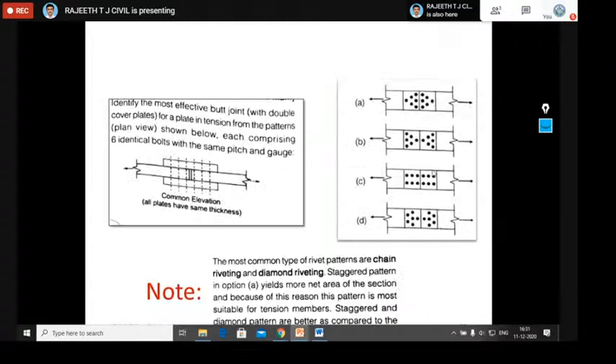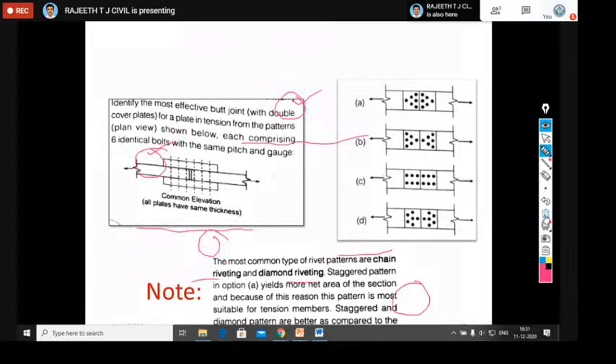Next, let us go for one review question on the pattern of the bolts. This was one of the GATE questions. The question was like this: identify the most efficient butt joint. Here they have given four different kinds of joints. You should identify which is the efficient butt joint.